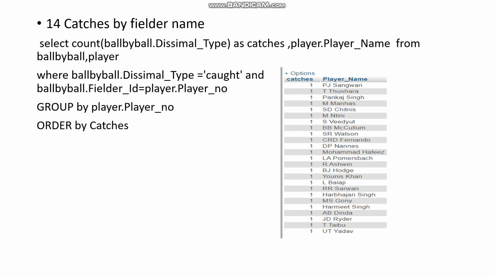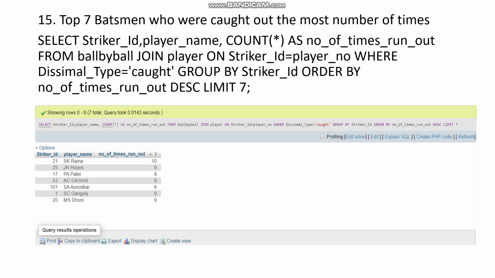Fielders are recognized by the number of catches they have taken. Last variable we have considered is the list of batsmen who were caught out the most number of times.